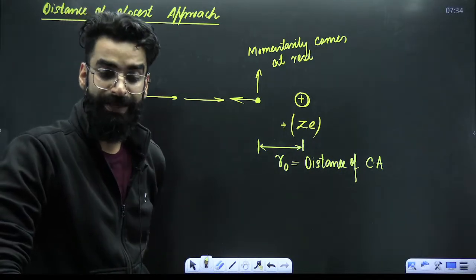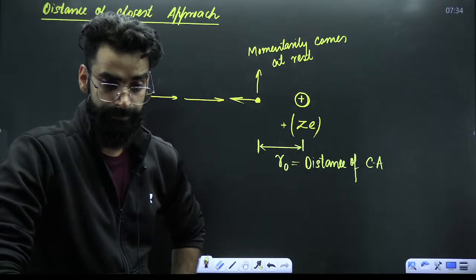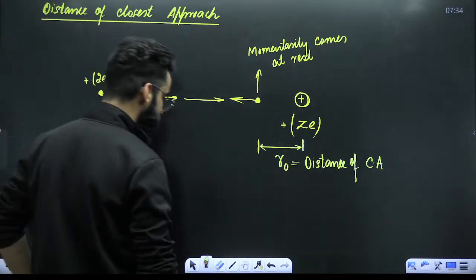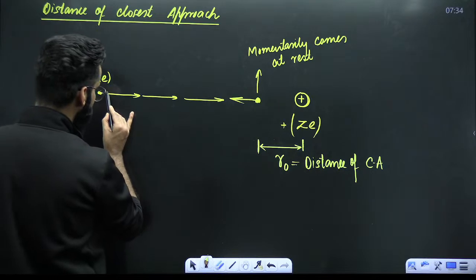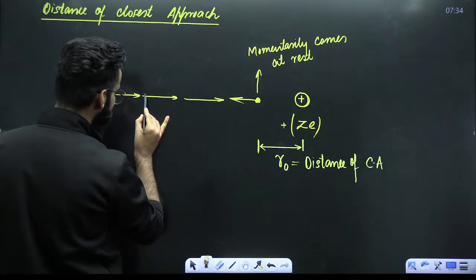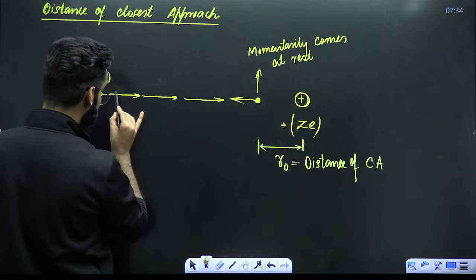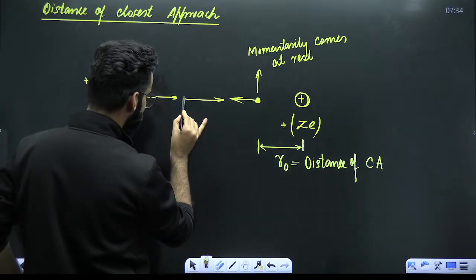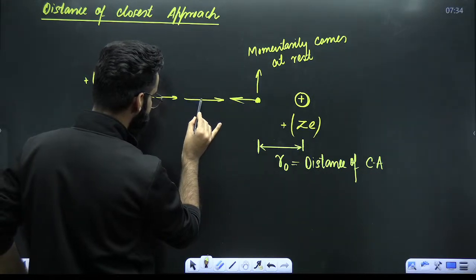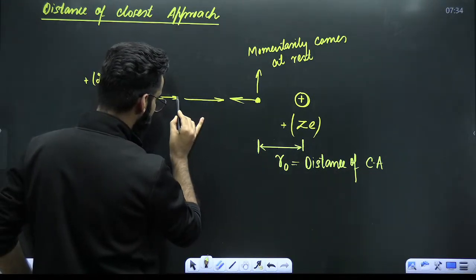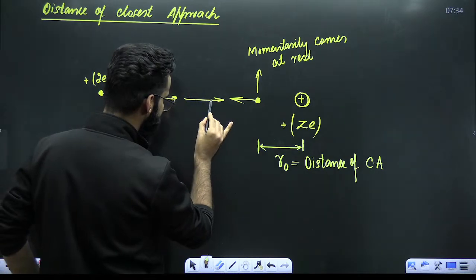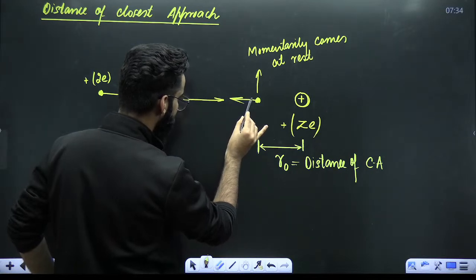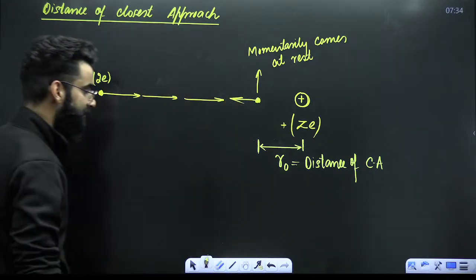Now, my dear students, how do we calculate the distance of closest approach? That is the point. See, first of all, as the alpha particle comes closer, the repulsions experienced by the alpha particle increase. The kinetic energy of the alpha particle is decreasing. If the kinetic energy of the alpha particle is decreasing, that means the potential energy of the alpha particle is increasing, right?